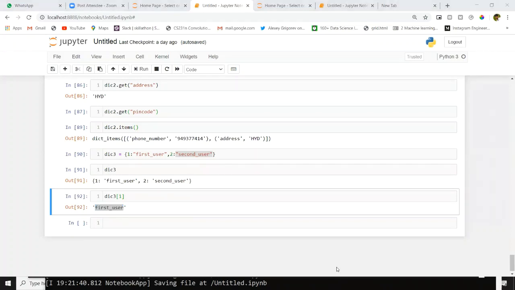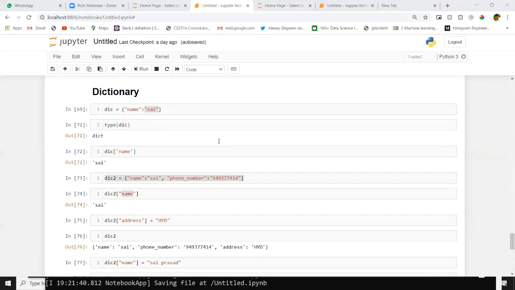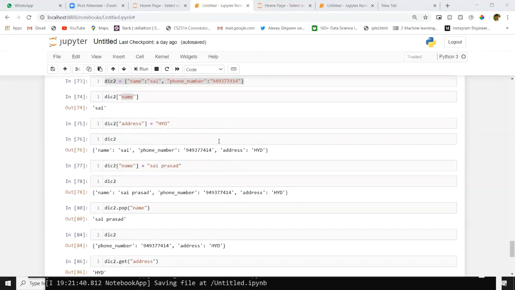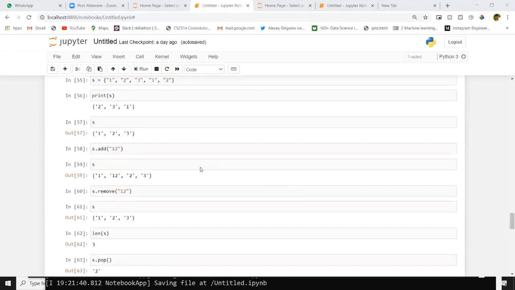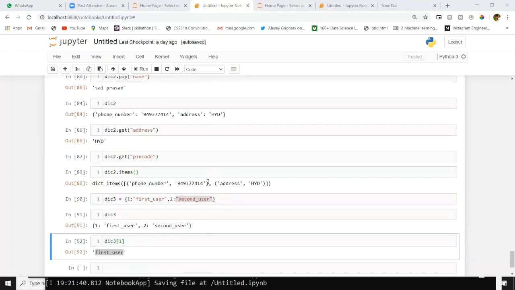If anyone has a doubt, just ping on chat. I will share this notebook today in the group. Why? Because yesterday we finished till sets only. Today we added dictionaries to the same notebook.